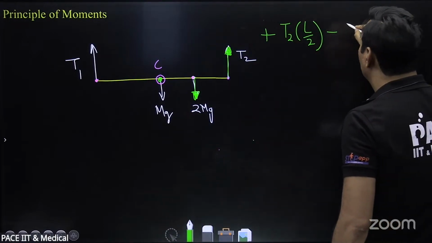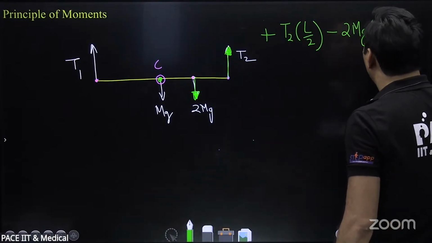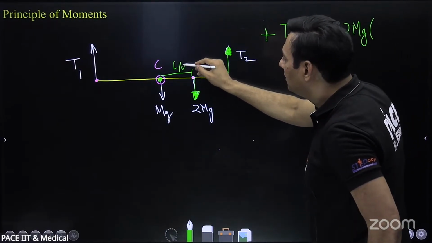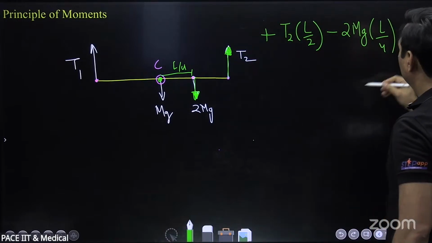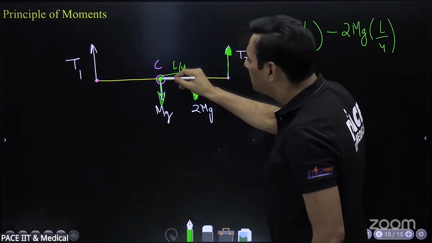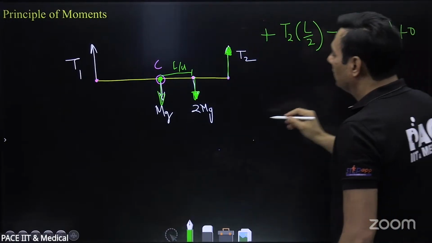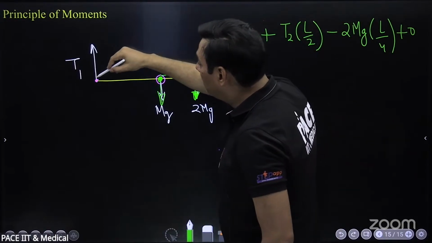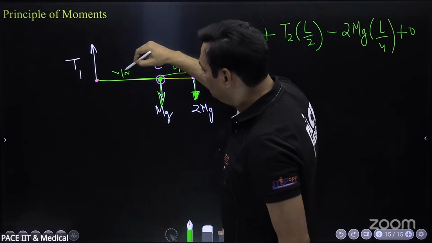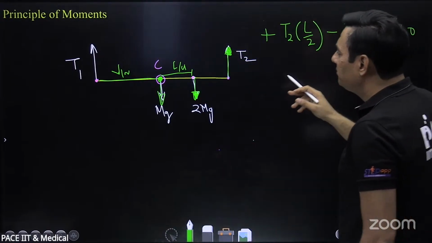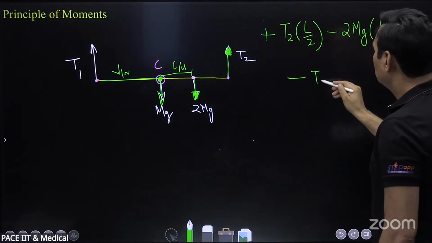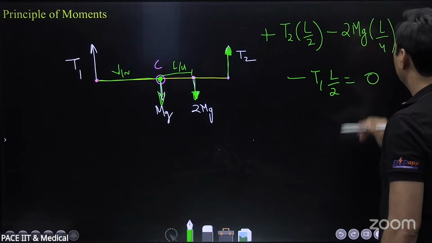सो क्लॉकवाइज 2mg इनटू आर्म लेंथ, क्विक, L by 2. L by 4. Yes. Now, what will be the torque of mg about this point? Quick. I want everyone to answer. Zero. Lovely, lovely. And what is the torque of T1 about this point? Quick. Minus T1 L by 2. हमने एंटी क्लॉकवाइज पॉजिटिव लिया है, सो दिस इज गोइंग टू बी क्लॉकवाइज. Clockwise. Minus T1 L by 2. Yes, खत्म. Is equal to 0.